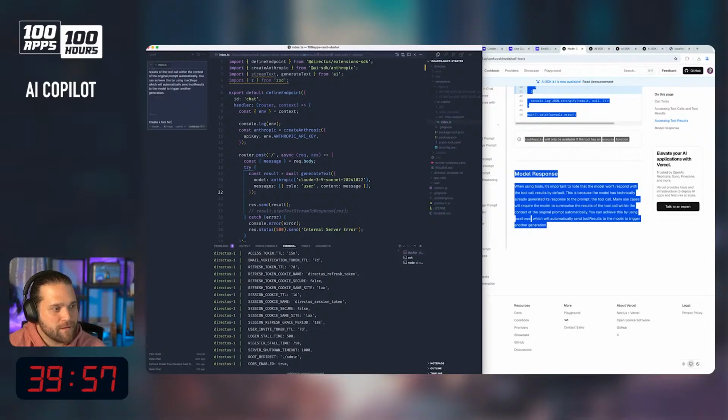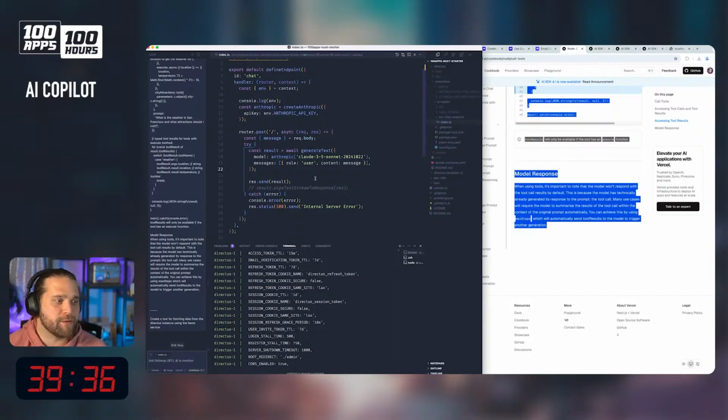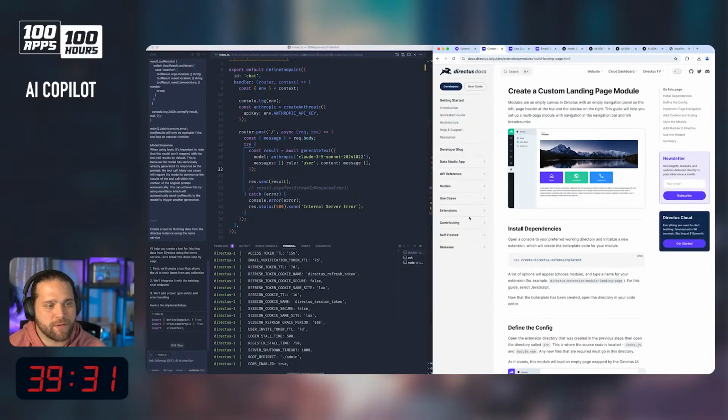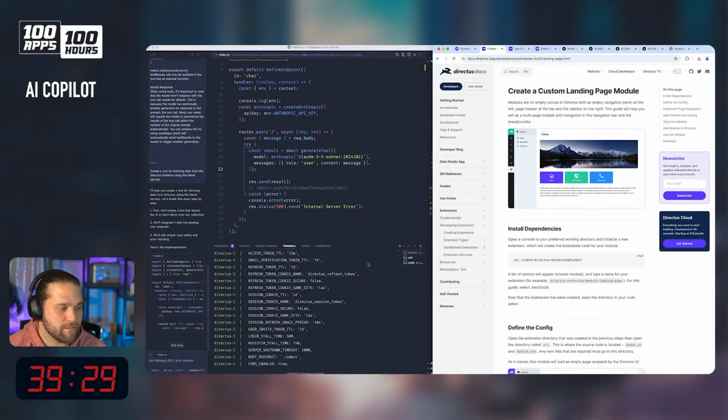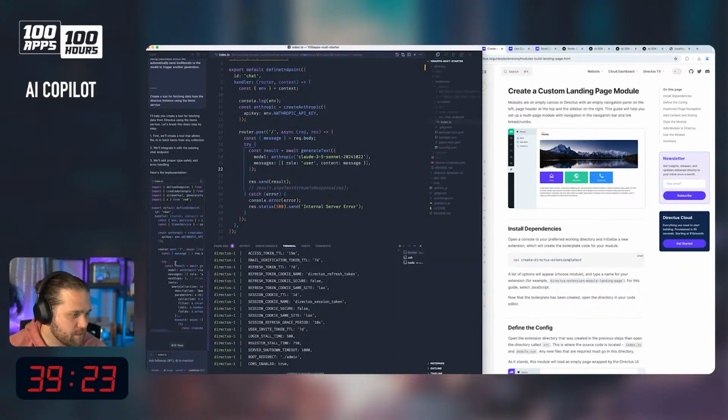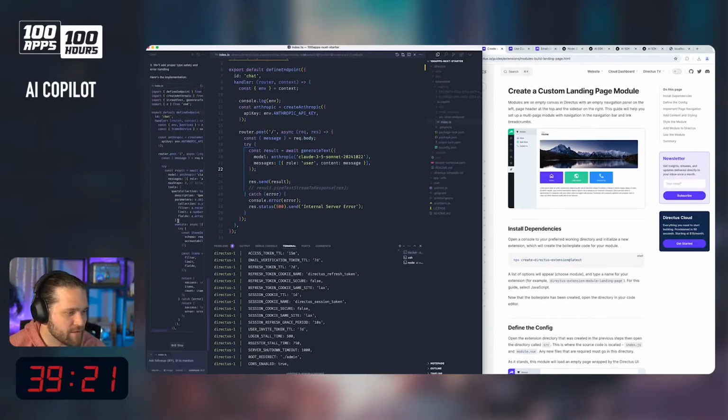for fetching data from the Directus instance using the items service. All right, so when it comes to custom endpoints in Directus, one of the things that you do have access to is all the services that we use internally in Directus, and hopefully this is going to do a somewhat decent job of that. We'll kind of see what it comes up with.